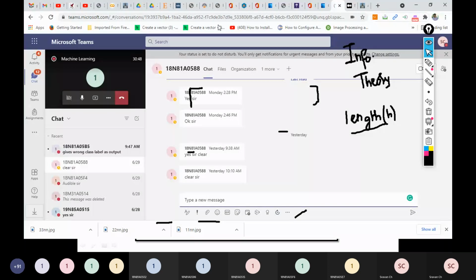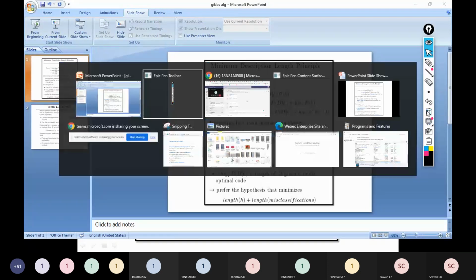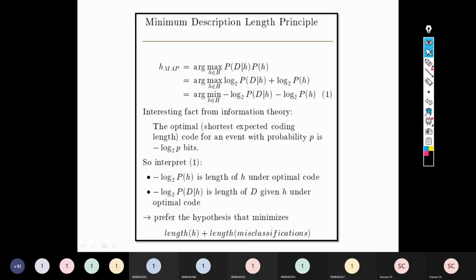Giving wrong class label as output. Excellent, excellent. That's what misclassification means. You are supposed to generate the output like he will go for playing tennis, but your model or your hypothesis says he will not go for playing tennis, meaning wrong output. So suppose, let me make it more clear.